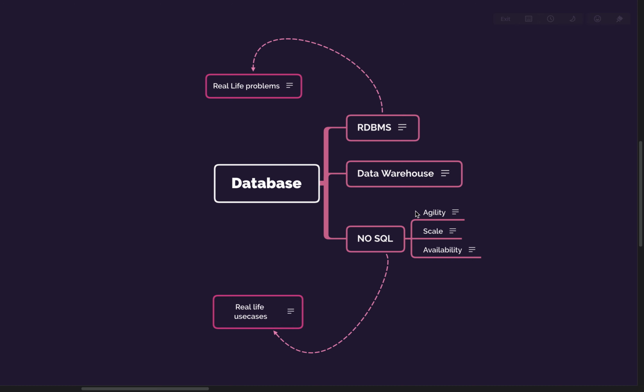Is it a time series? Is it a columnar database? Is it a document database that you want to prefer? There are certain databases which are a mix of different types of databases. So by the end of this session, we should be really clear about which database is what and what the basic usage of that specific database is.